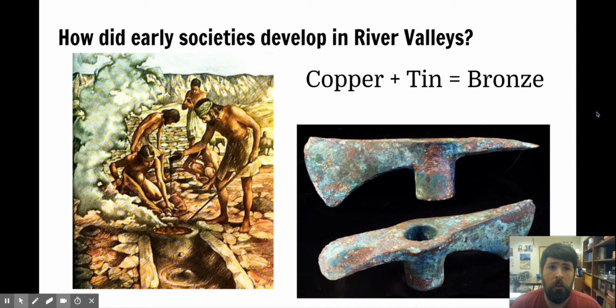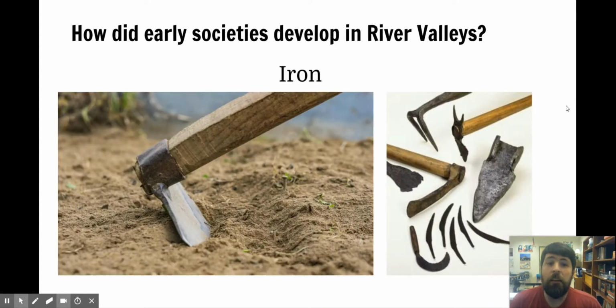And so for a long time during the Bronze Age, when people were using bronze tools, only the very wealthy people were able to have these tools, and poor people were still using stone. Later, as civilization became more complex and people learned more about metalwork, they started to use iron tools. And the benefit of iron is that it's a lot more readily available. There's iron all over the place. Iron ore that's near the surface of the earth is a lot easier to get your hands on. And so when iron tools become a thing, then metal tools become a lot more widespread, and everybody starts to use them, including poor farmers and slaves.